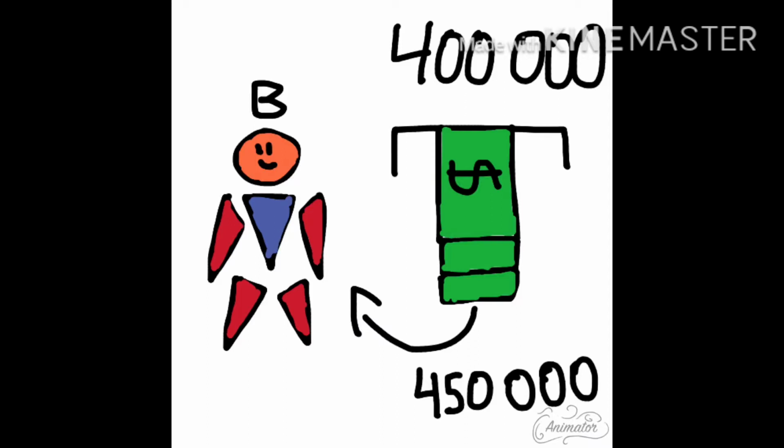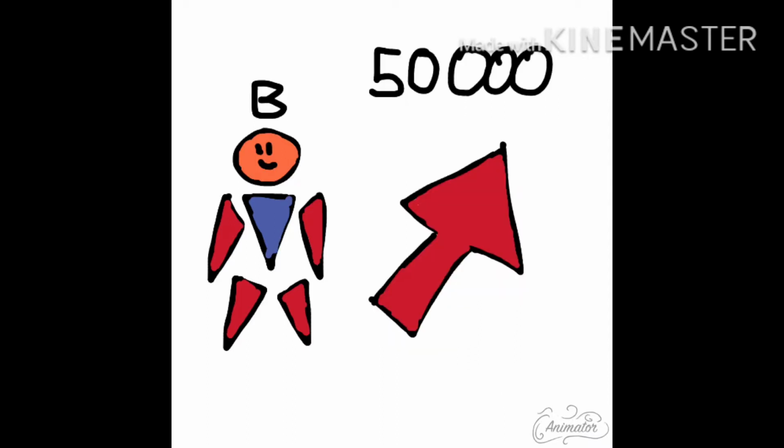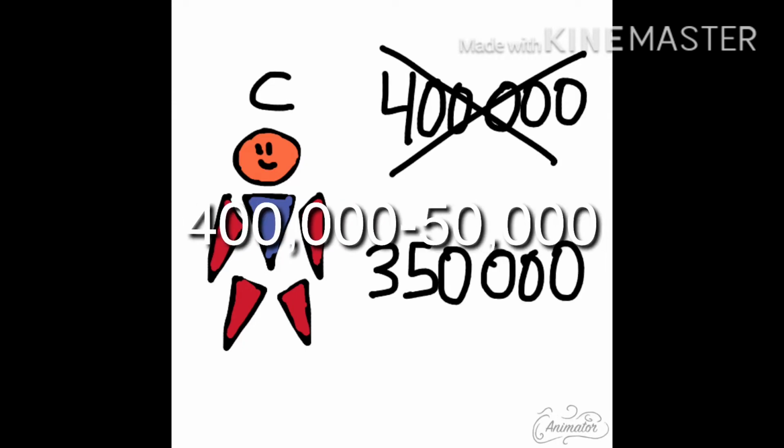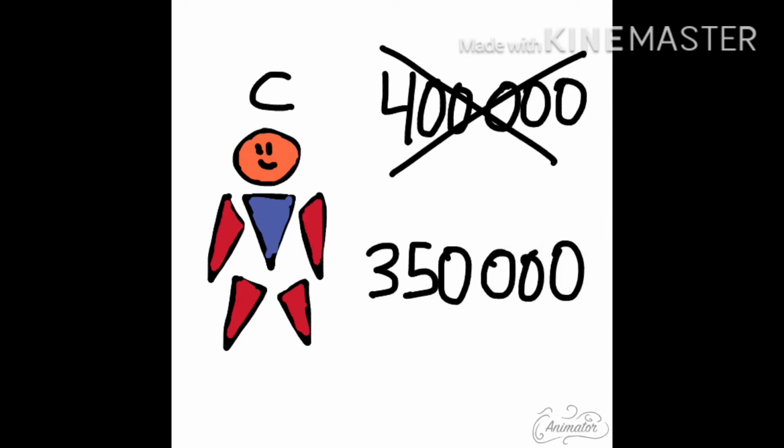Since Mr. C gave Mr. B a 50,000 surplus, he would be the one to suffer the deficit. So instead of Mr. C receiving 400,000 as his share, he would only recognize 350,000, which is computed by 400,000 minus 50,000 equals 350,000.